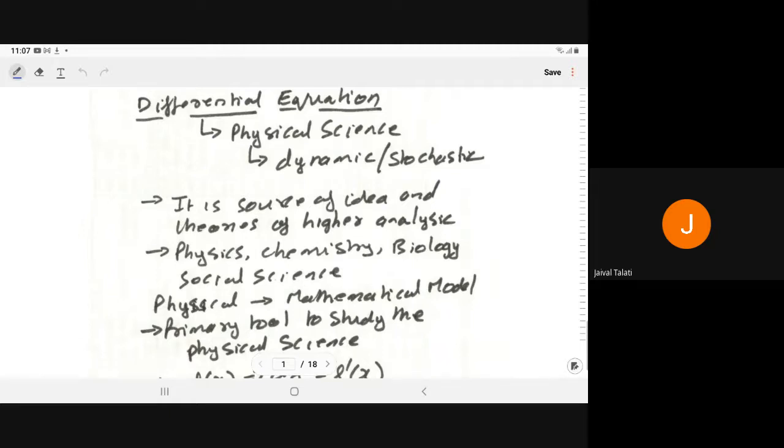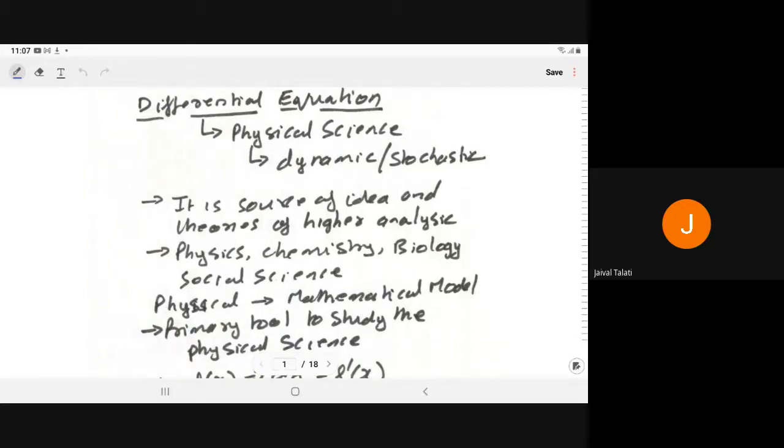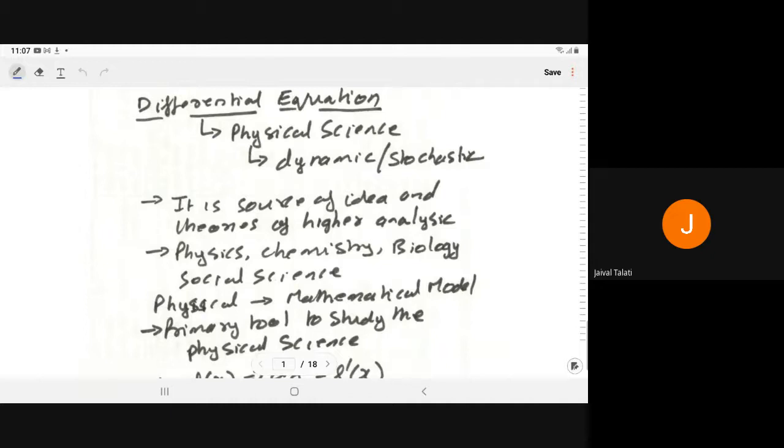Wherever we have change, wherever we have dynamism, there we can apply differential equations. Whether it is a falling ball, or population increasing or decreasing, all the physical activities where we have change, there we can apply differential equations.